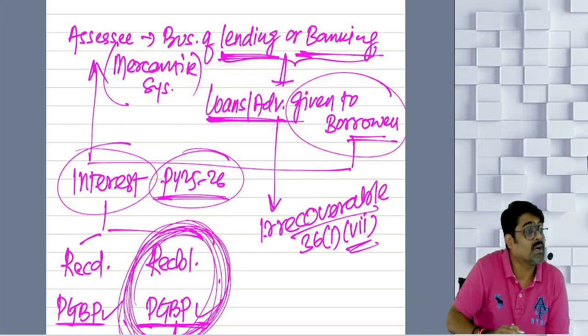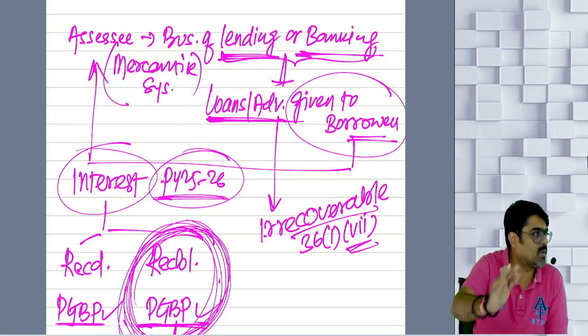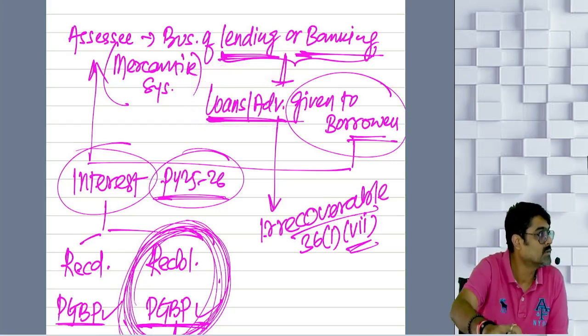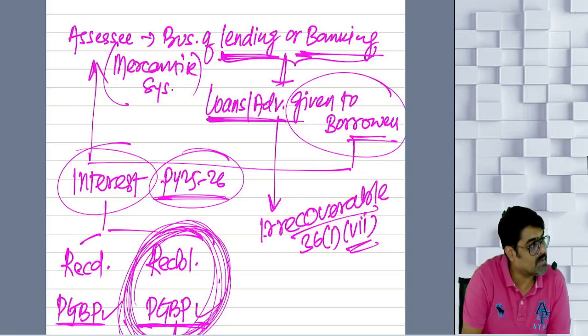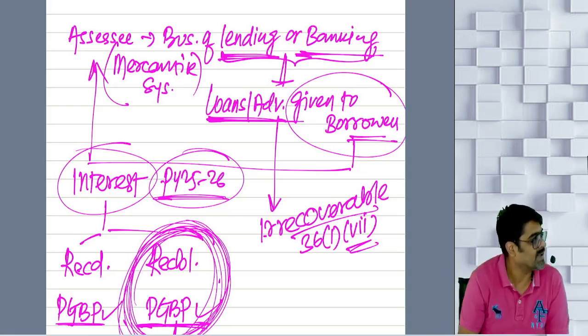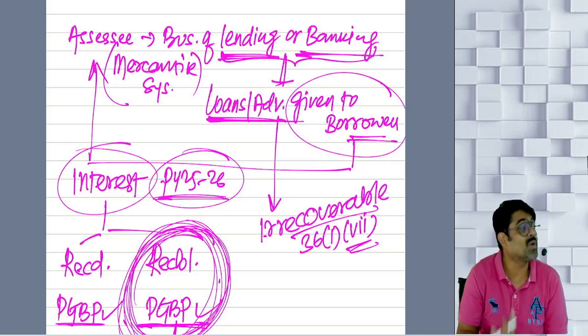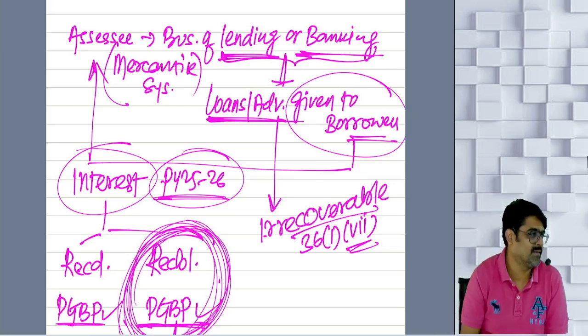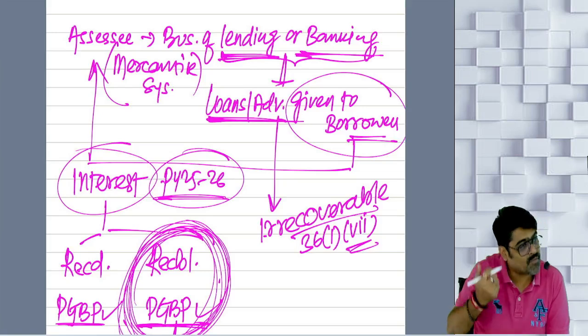And in the regular course of my business, whatever loans or advances I am giving, if they become irrecoverable, then they will be allowed as a deduction in the form of bad debt. That is not a loss in the course of my business. That is bad debt only. Claim it in the form of bad debt.